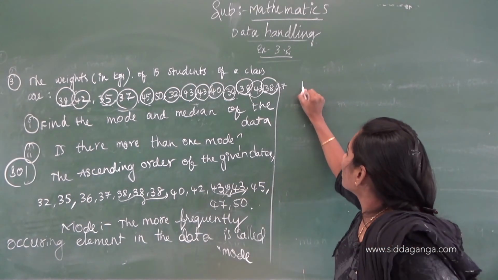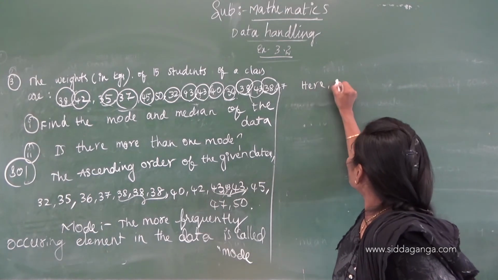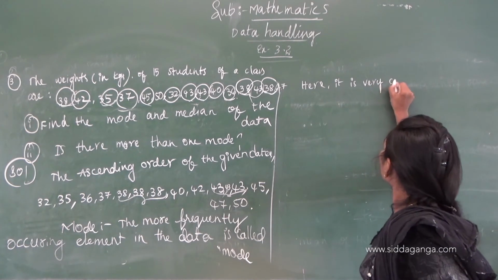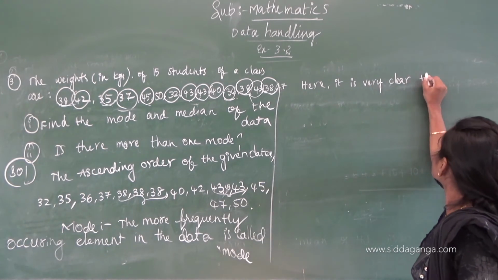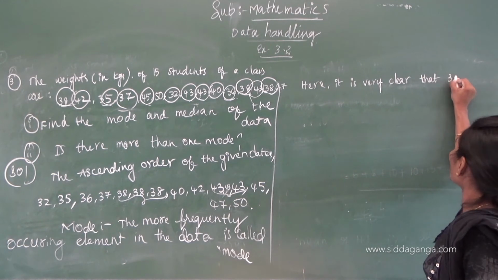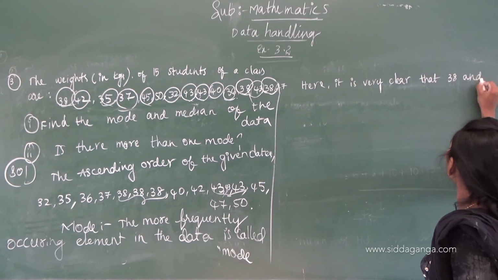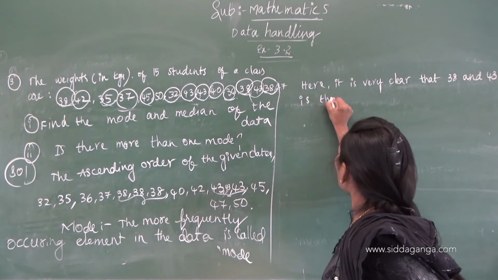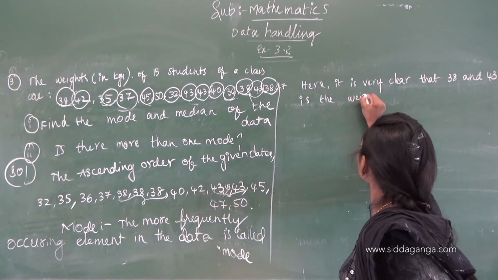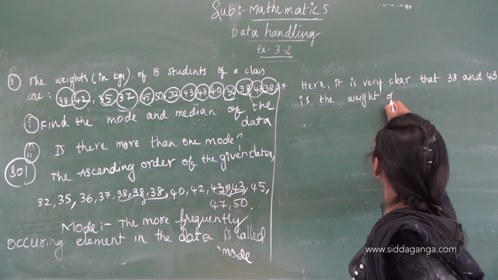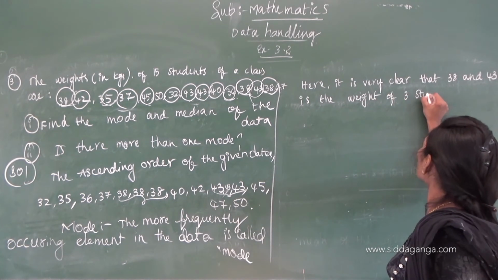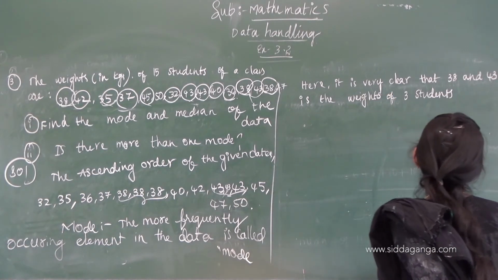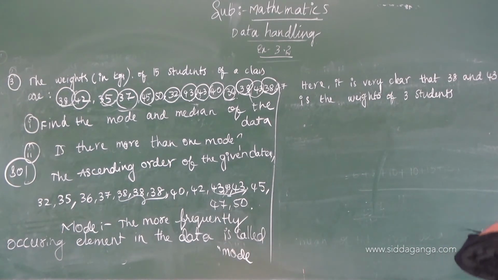38 is the weight of 3 students and 43 is the weight of 3 students. Correct? Here it is very clear that 38 and 43 are the weights of 3 students each.